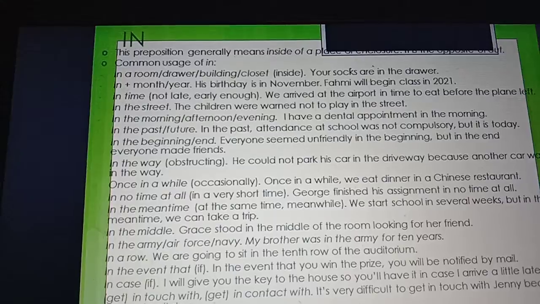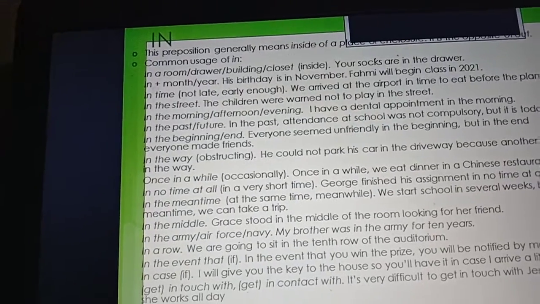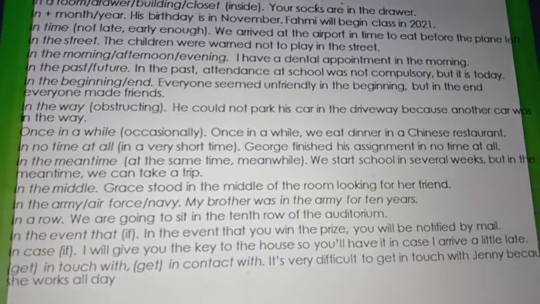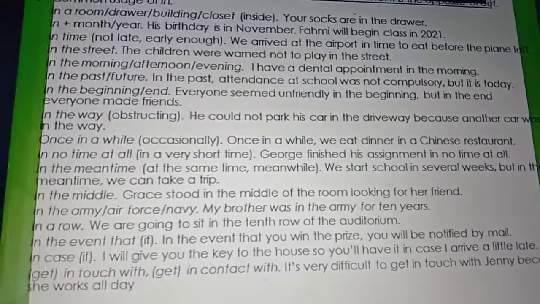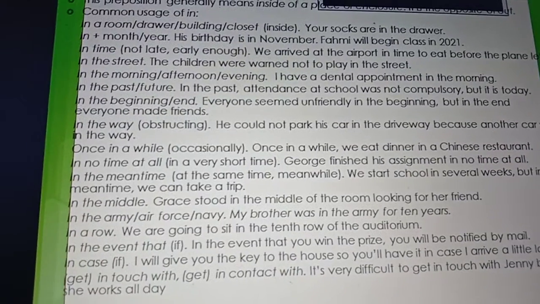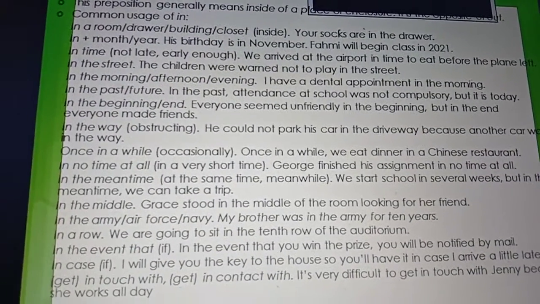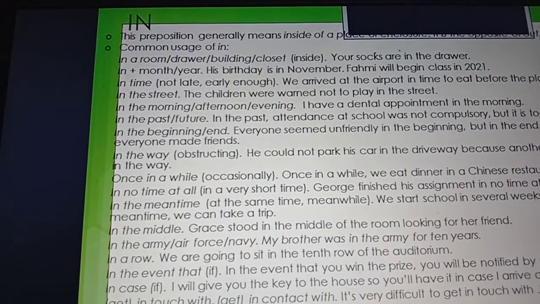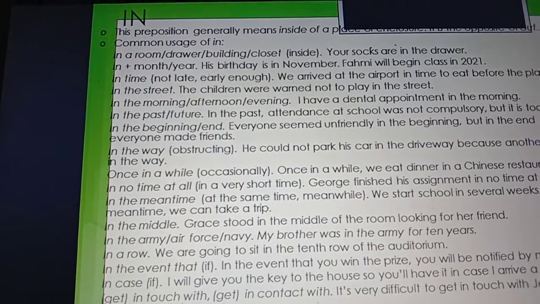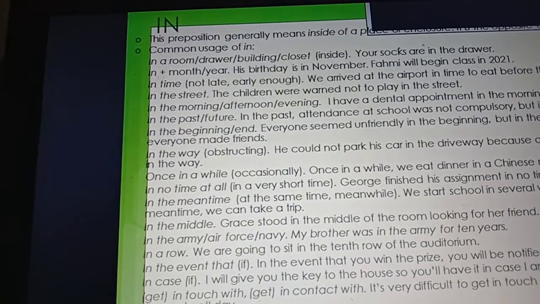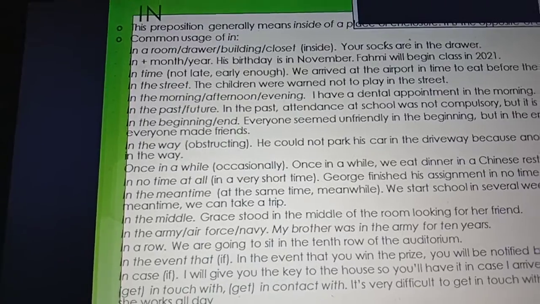"In the meantime" means at the same time, meanwhile. We start school in several weeks, but in the meantime, we can take a trip. In the middle: Grace stood in the middle of the room looking for her friend. In the army, or Air Force, or Navy: my brother was in the army for 10 years. In a row: we are going to sit in the 10th row of the auditorium.